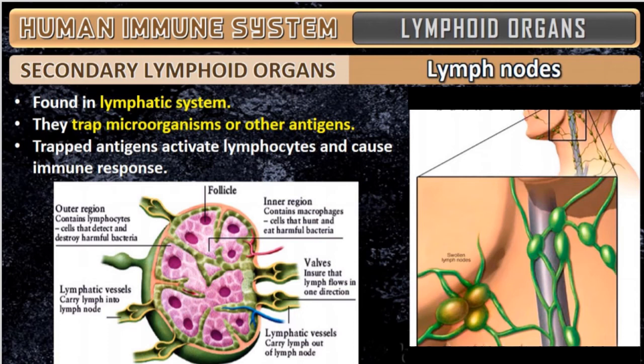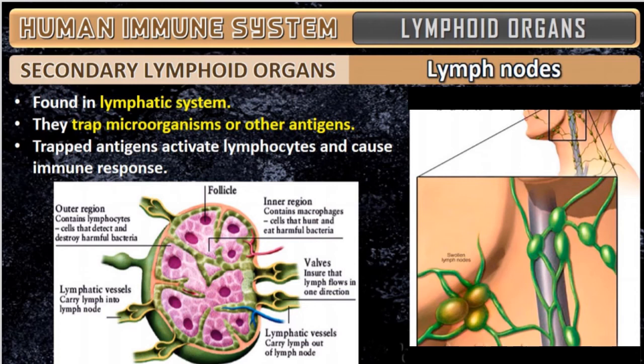In secondary lymphoid organs, the next topic is the lymph nodes. Coming to the lymph nodes, they are found in the lymphatic system. They trap the microorganisms or other antigens, trap means they catch the antigens.